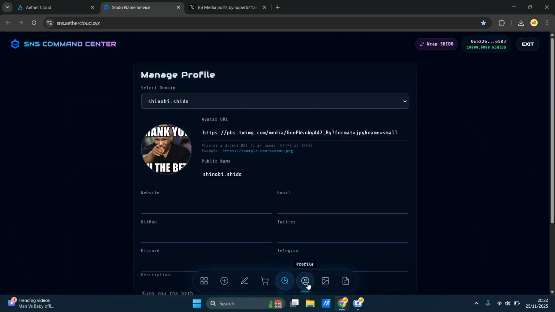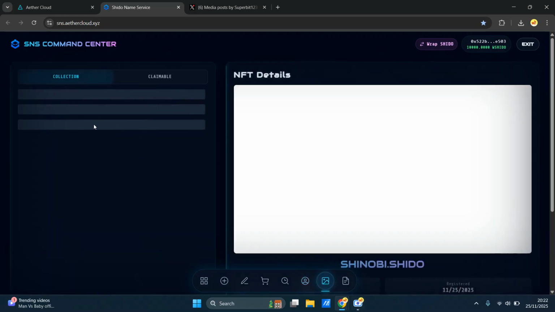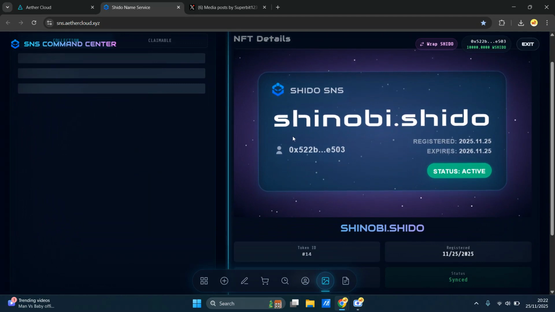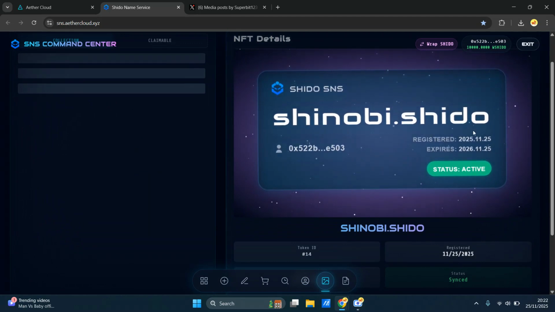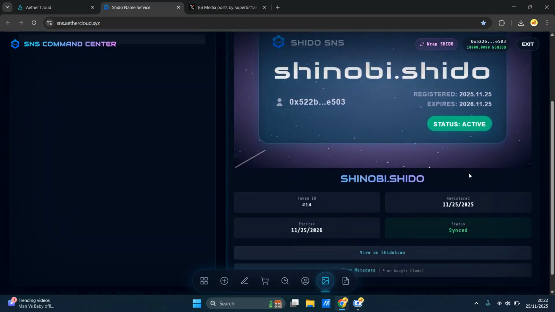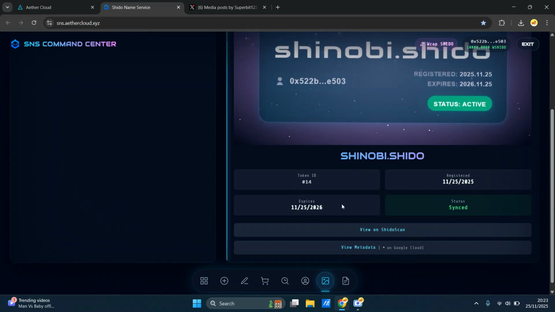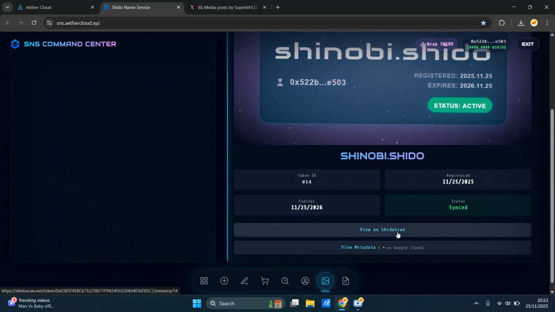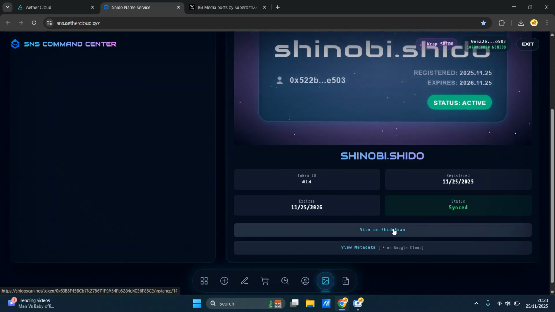So this is my profile, how it looks, and this is my NFT. Now you can see it's shinobi.shido and it's got my expiration date. My status is active, Token ID 14, and you can view this. It's synced as well.